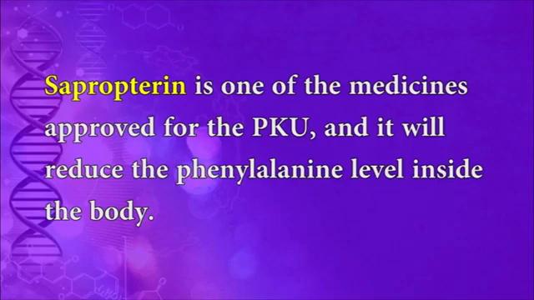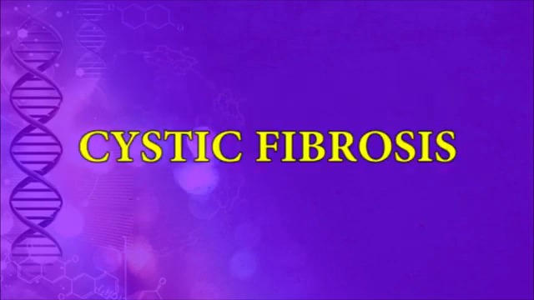Sapropterin is one of the medicines approved for PKU, and it will reduce the phenylalanine level inside the body. 2. Cystic fibrosis. This is the condition caused by a mutation in the gene called CFTR.